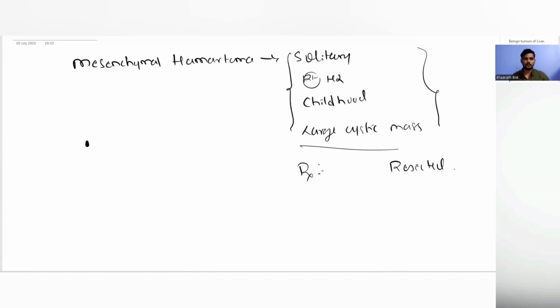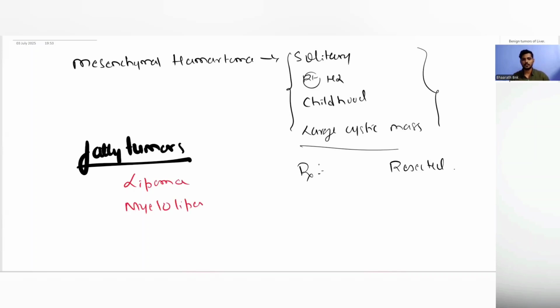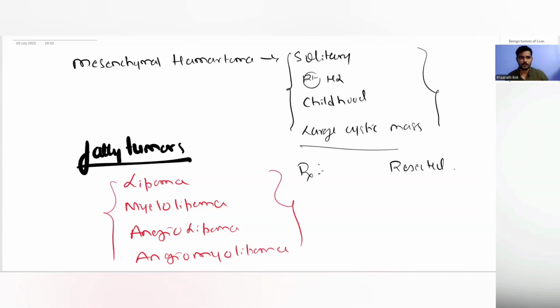So then there are fatty tumors of the liver, benign fatty tumors of the liver. There could be lipoma in the liver, there could be myelolipoma, which contains the hematogenous tissue also. There could be angiolipoma, there could be angiomyolipoma, which contains blood vessels and smooth muscle fibers, or there could be myolipoma. So these are all the fatty tumors. These are benign tumors of the liver. Now we'll see some images.